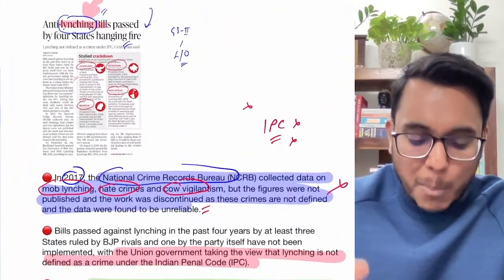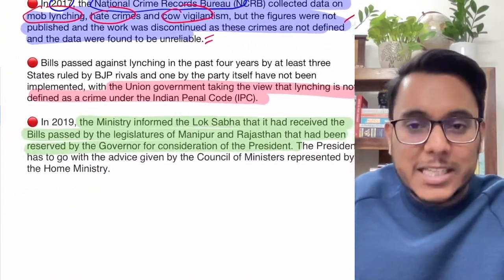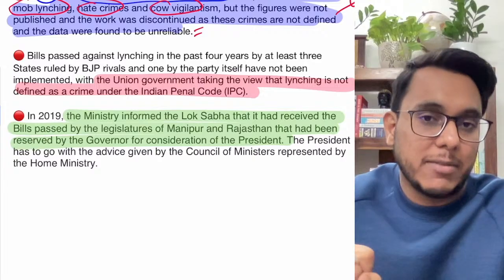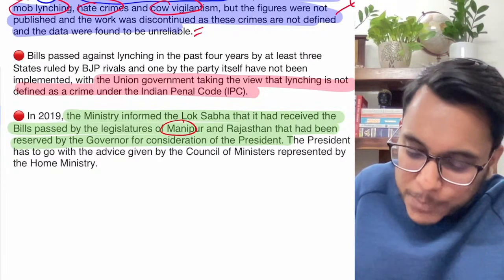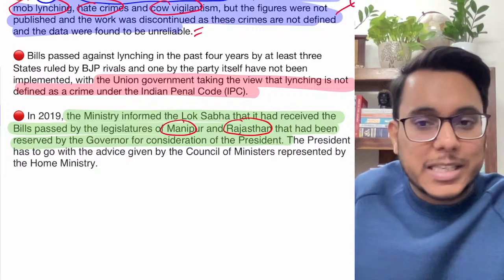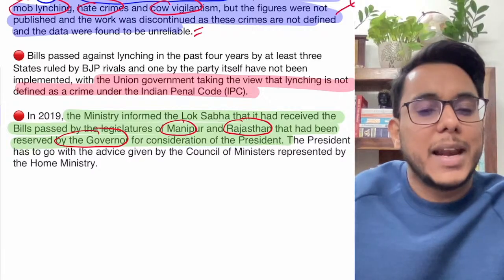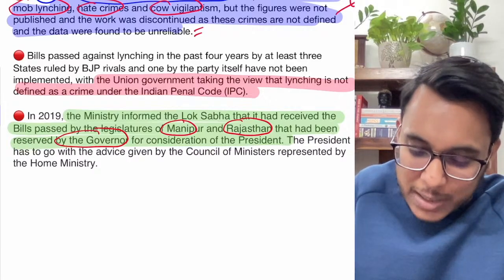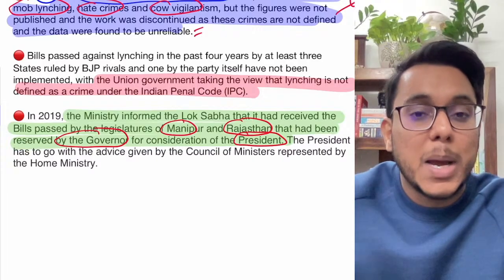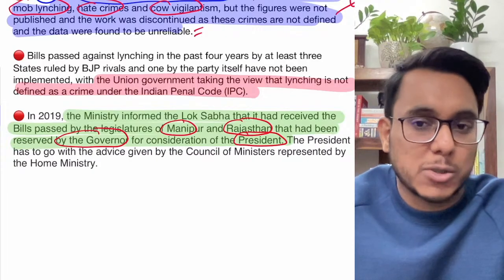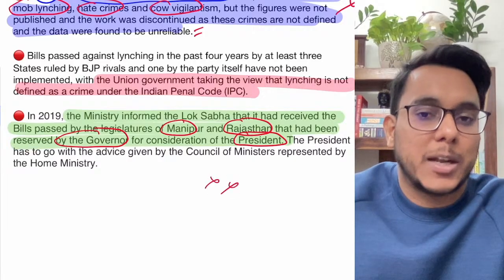Now, as these anti-lynching bills have been passed, these bills have been reserved by the governor. Particularly for two of the states, Manipur and Rajasthan, the legislature passed the bill, but the governor reserved it and said that he will send the bill for the consideration of the president. Is it clear? The president will decide whether assent is to be given or not. But up till now no decision has been taken on these bills.